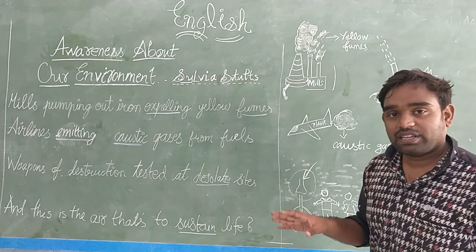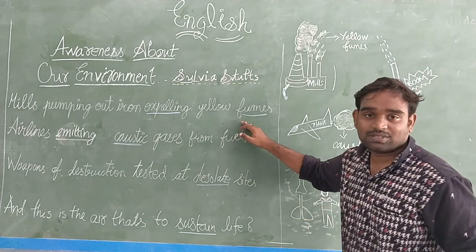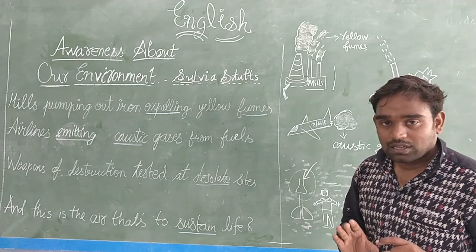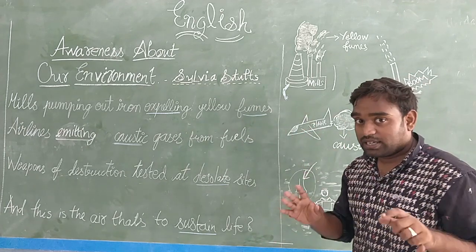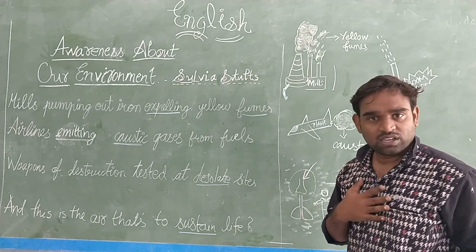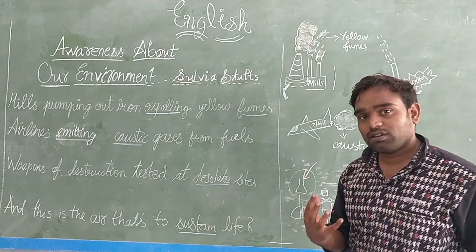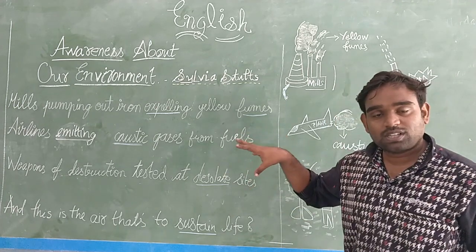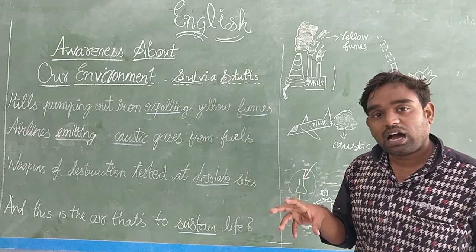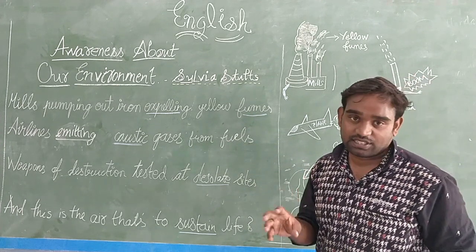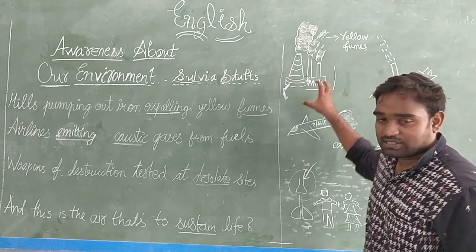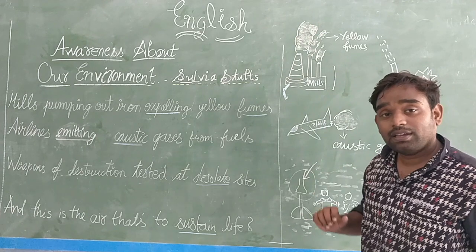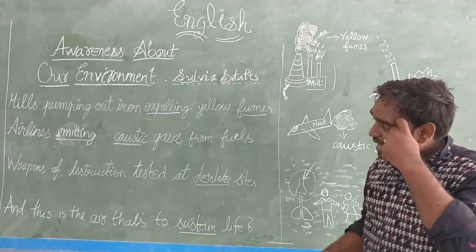Yellow fumes. We understood what fumes are. Fumes are very dangerous. Whatever they are releasing is very dangerous to our health. If we inhale, we will die. That kind of toxic substance, these yellow fumes, are coming from the iron industries and mills. And what will be the color of the gas coming out of those exhausts? It will be yellow in color.